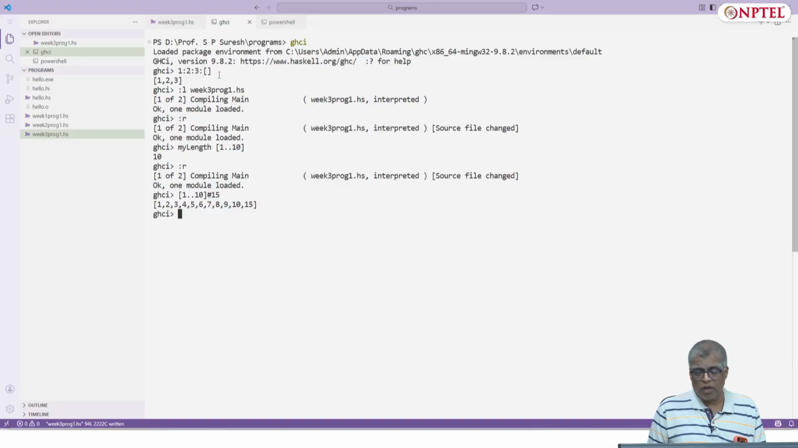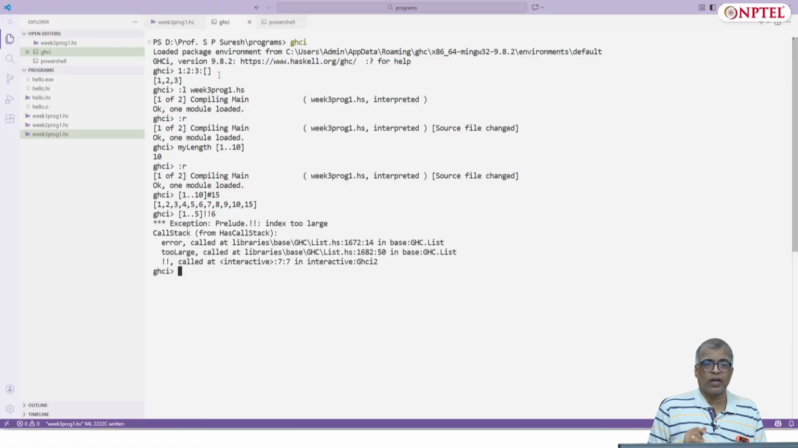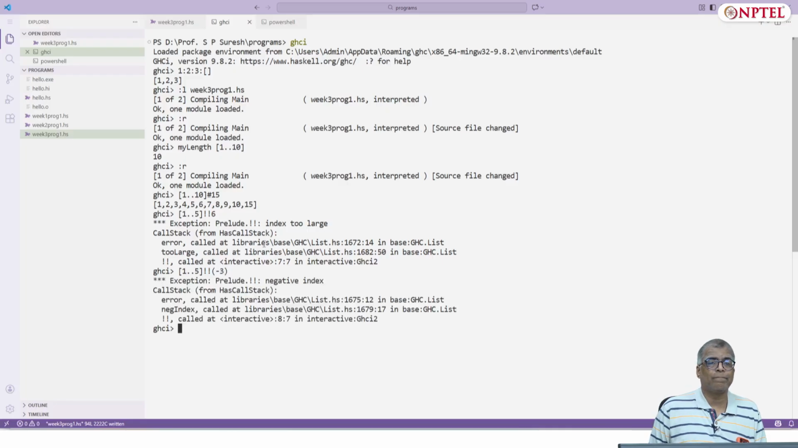We also saw functions like bang bang, an implementation of bang bang. You can check whether if I say 1 ... 5 and I say bang bang 6, I'll get an error. Index too large is what I'm getting. And if I say -3, I'll get an error saying negative index.